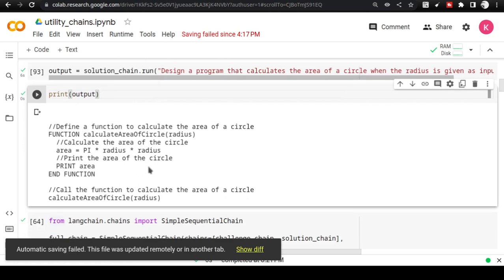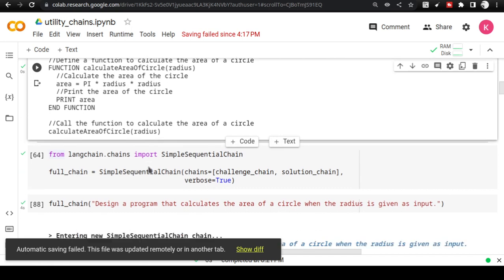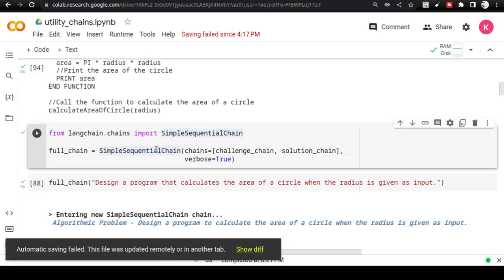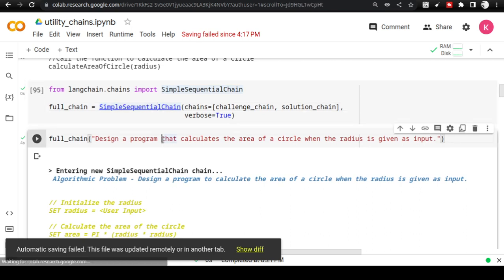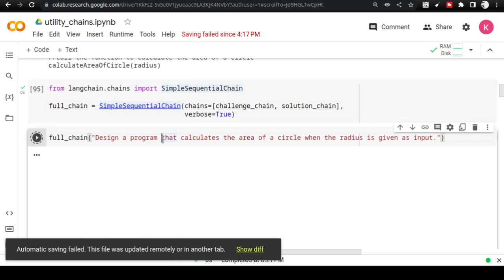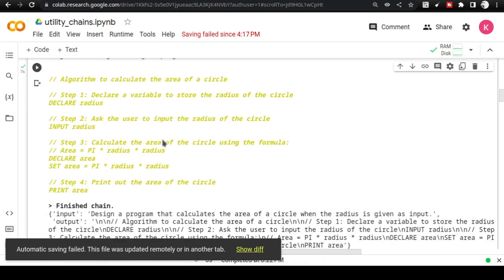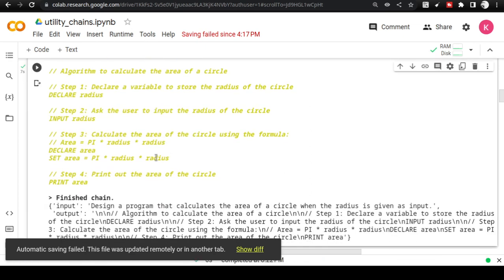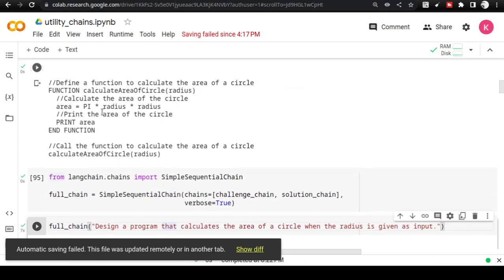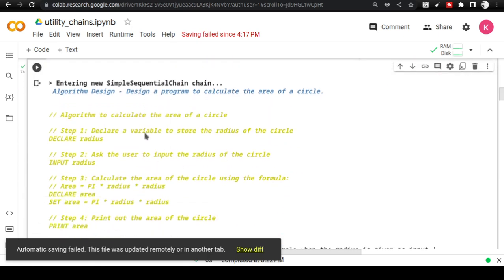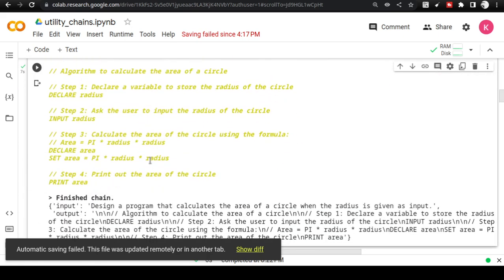The function is still outputting the same output data, but has the chain changed anything? I think it will not change anything, but let us see. Okay, algorithm design, calculate the circle, design a program. This looks a little bit different from whatever we got here, right? Here it is using a different route, the entire route is different.